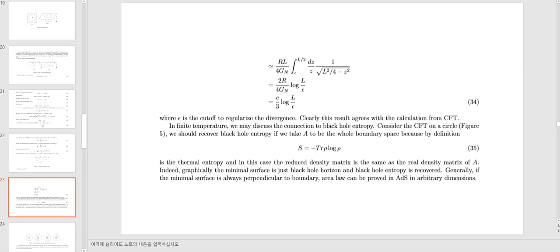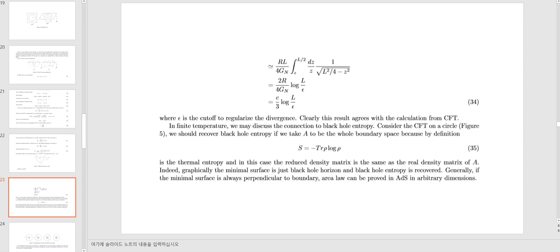At finite temperature, we may discuss the connection to black hole entropy. Consider the CFT on a circle. We should recover black hole entropy if we take A to be the whole boundary space, because by definition entropy is like this, the thermal entropy, and in this case the reduced density matrix is the same as the real density matrix of A. Indeed, graphically, the minimal surface is just the black hole horizon, and black hole entropy is recovered.